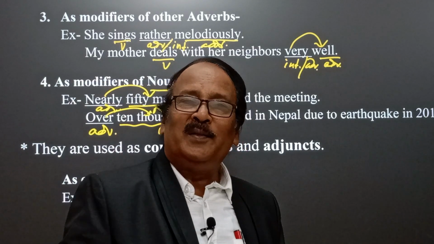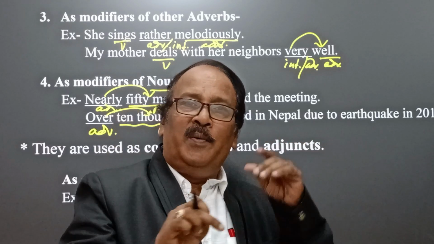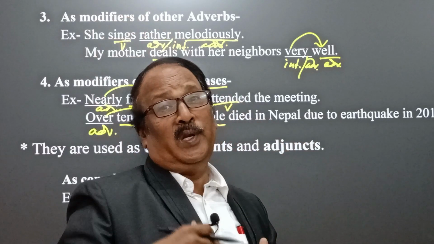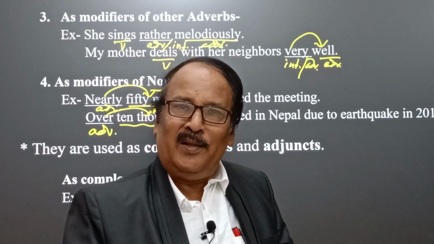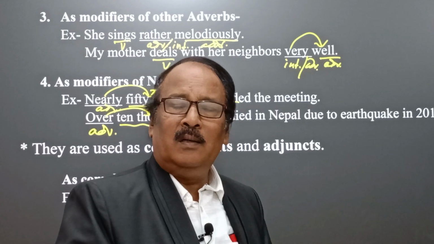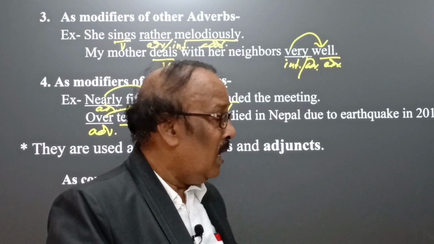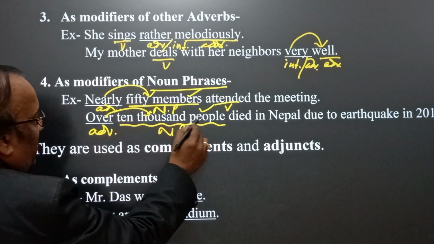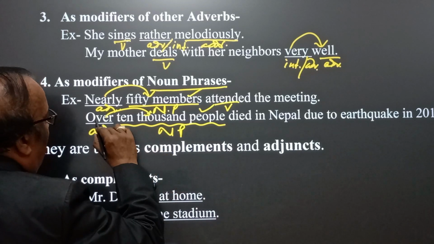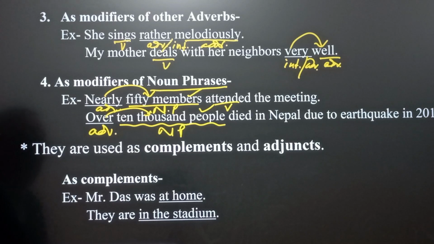Here also the speaker is not very sure about the exact figure, over 10,000. It means it is beyond the range of expression, that really that misfortune happened in Nepal. And here we find that over is the adverb, 10,000 people is the noun phrase, and the adverb here modifies the noun phrase. Yes.